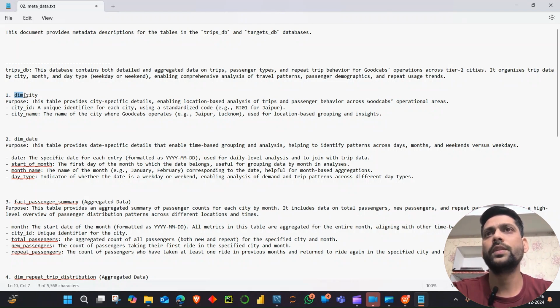So this is dim city. What is this table? The purpose of this table is that it provides city specific details, enabling location based analysis of trips and passenger behavior across GoodCabs operations area. Okay, so city ID is a unique identifier for each city using a standard code. Example is given, RJ01 for Jaipur. And city name, obviously, is the name of the city where GoodCabs operates.